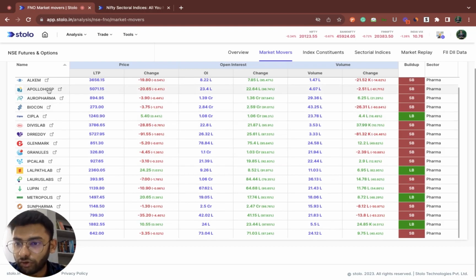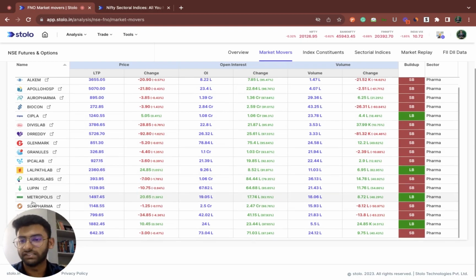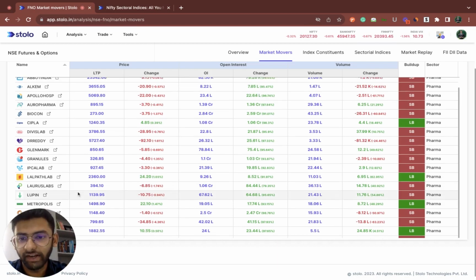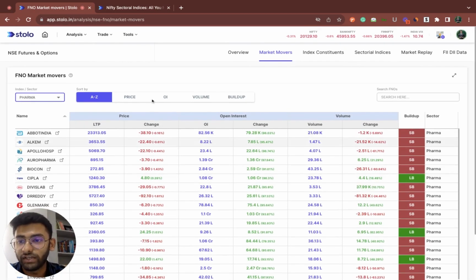For example, here Apollo Hospital, Biocon, Dr. Reddy's Laboratory, Glenmark, and you can see many more names that you would be aware of, right? You directly filter only pharma stocks, because you know this is the sector I would be trading today, and I am very bearish on this, and I would now pick a stock to trade, take advantage of and make a profit from, right?